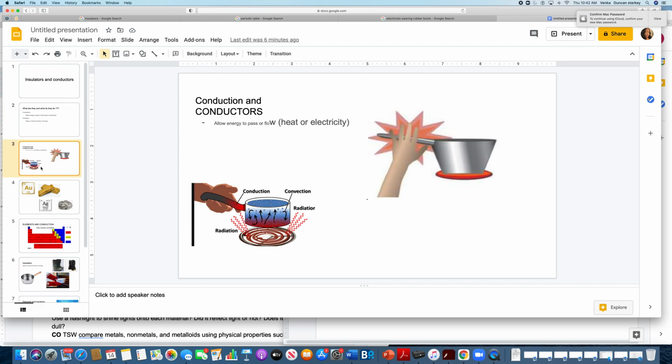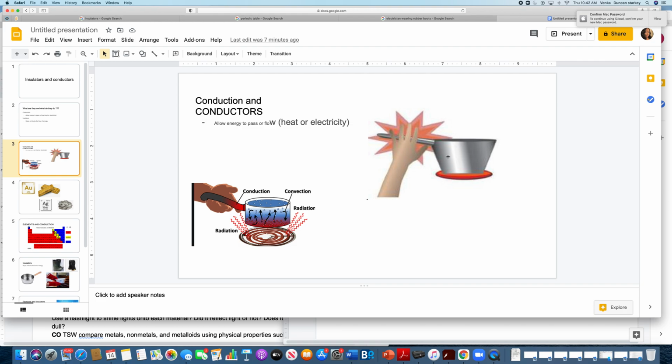Think back to when we learned about thermal energy transfer. Remember the picture of the hand touching the pot shown here? In this picture, we saw that heat was transferred from the burner to the metal pot, from the metal pot to the hand touching the pot. That transfer of energy is called conduction.